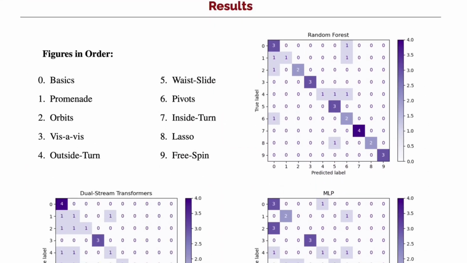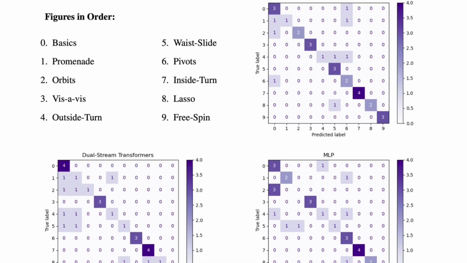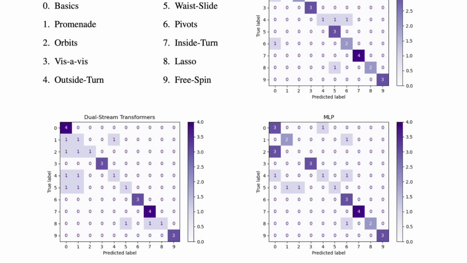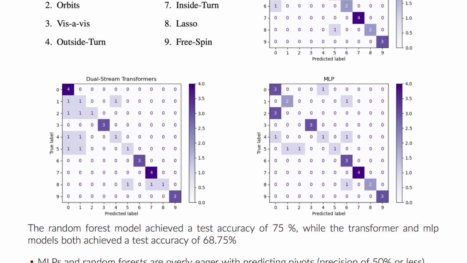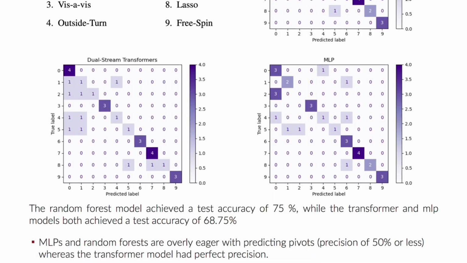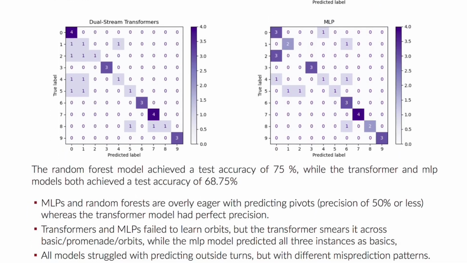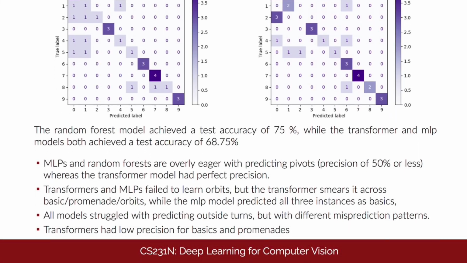Results. The random forest model had, surprisingly, the highest test accuracy, and the confusion matrices for the 3 models are shown here. Key observations being that the transformer model had perfect precision with pivots, look at the columns, whereas pivots were among the lowest precision for the other 2, and the MLP mispredicted all orbits as basics.